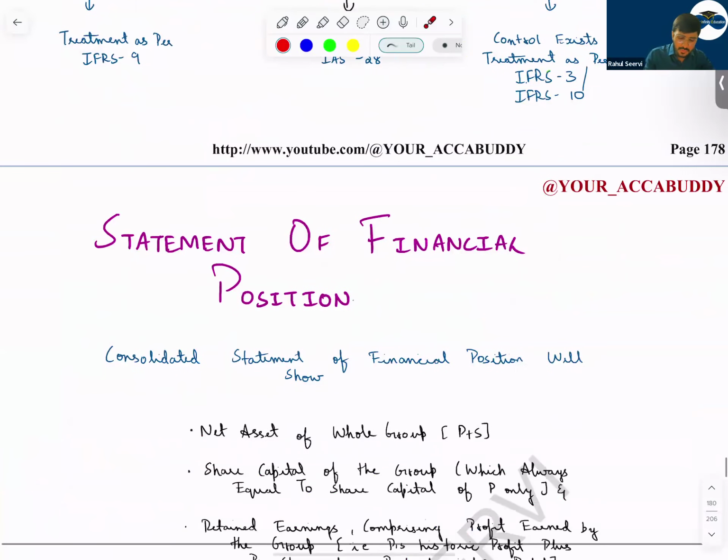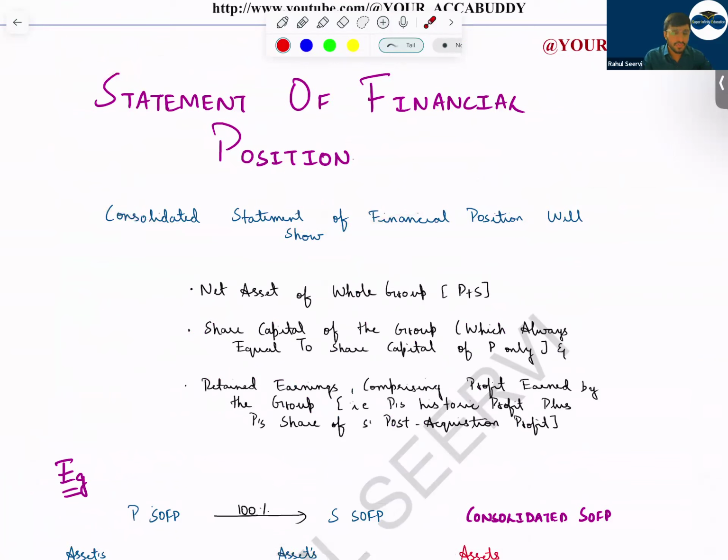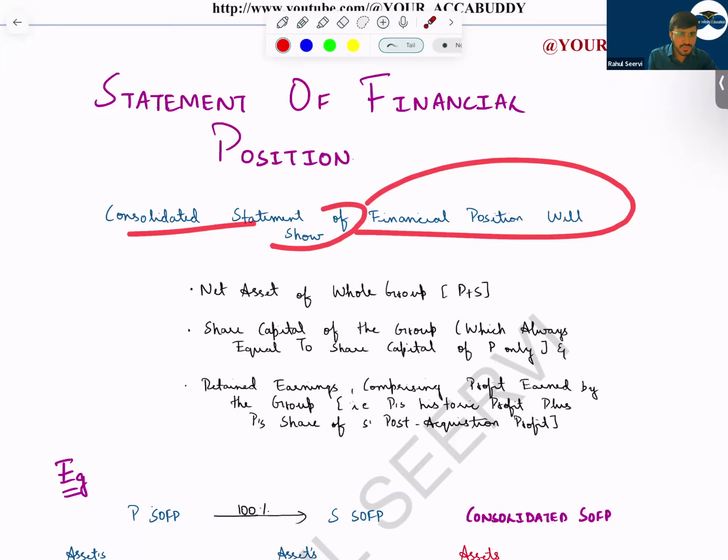So now coming to the first point, the statement of financial position. How do we do the consolidated statement of financial position? We'll add everything. We will remove what? The equity part of the subsidiary. We will remove the investment in subsidiary company. And everything else we add. We show goodwill and we show NCI. So the consolidated statement of financial position will show what?